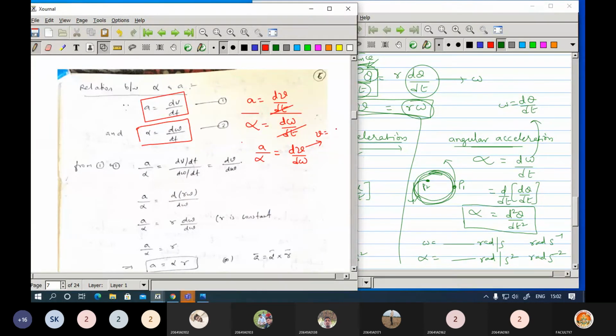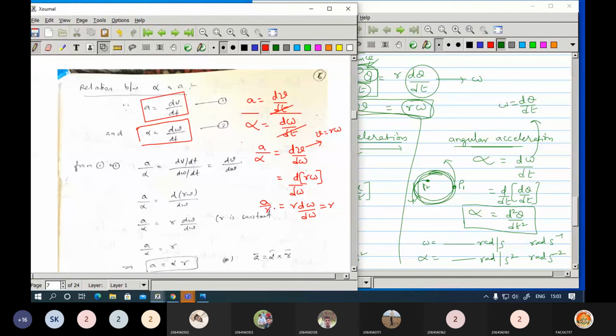So V is equal to r omega, you replace that, then what you will get? d by d omega, and here instead of V you can replace r omega. Now r is constant. R is the constant value, so then what you will get? This as r d omega by d omega, then this will be equal to r.